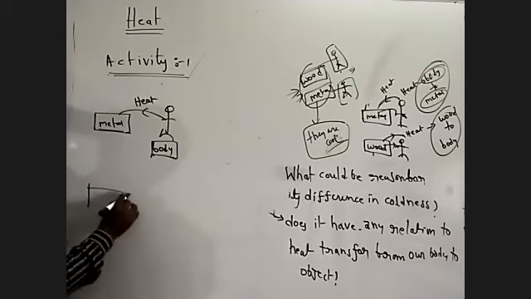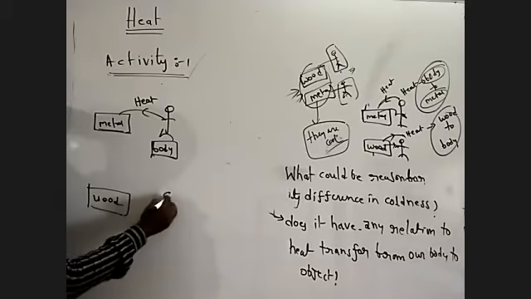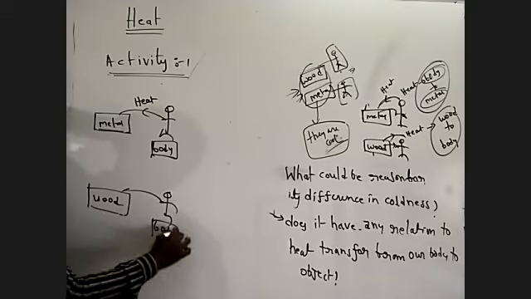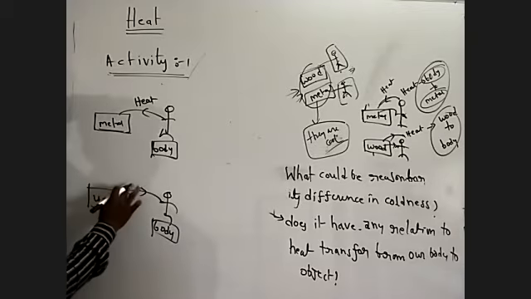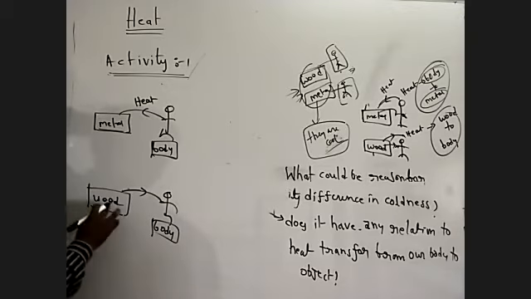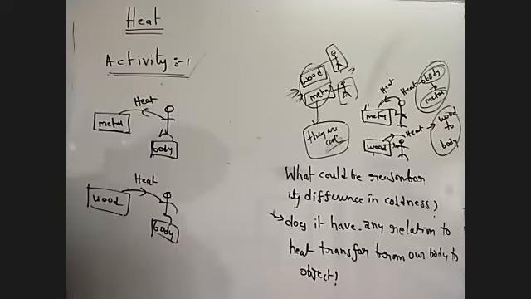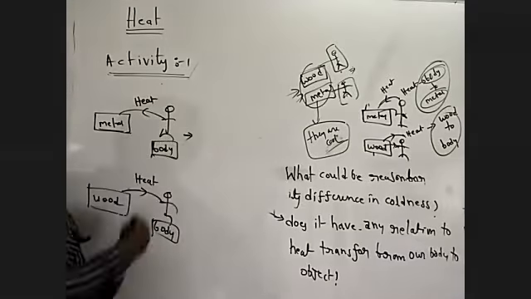So this is wood, this is a person touching here, this is a body. Heat transfers from wood to body.